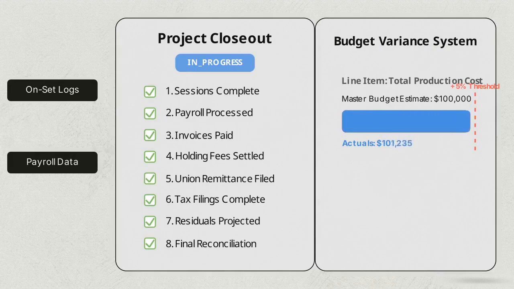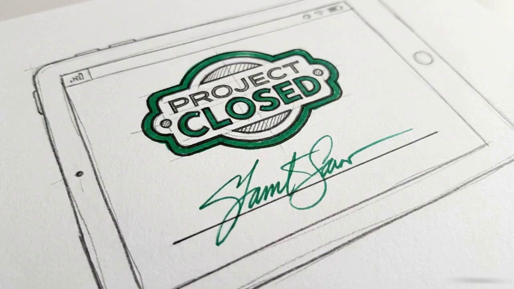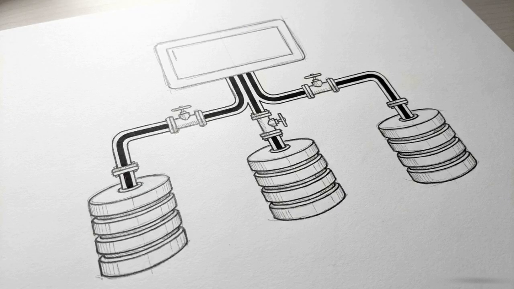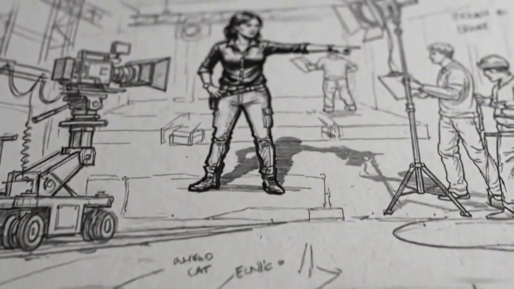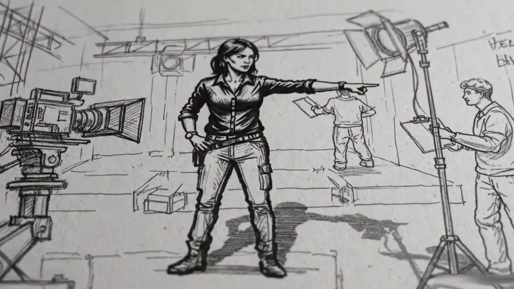A budget variance system monitors costs. If actuals deviate more than 5%, UPP closes the concordance gaps by ensuring no data is entered twice. By architecting commercial payroll as a deterministic pipeline, production teams can finally return to managing their productions instead of their spreadsheets.